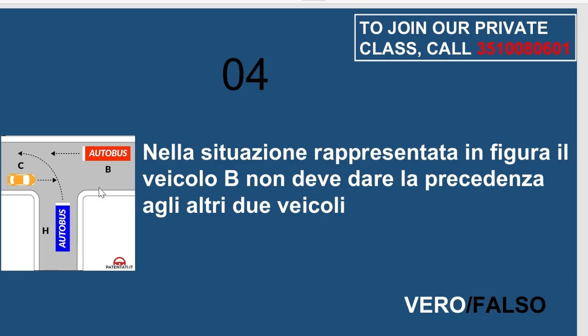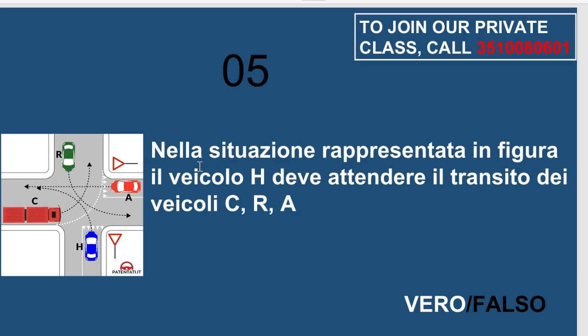Oh, yes, it is, because the first vehicle to leave the intersection is the autobus, which is the red, followed by the blue autobus, which is the H, while the yellow vehicle, which is under C, is the last vehicle to leave the intersection. So the number four is vero, not falso. Okay, so let's move to number five.